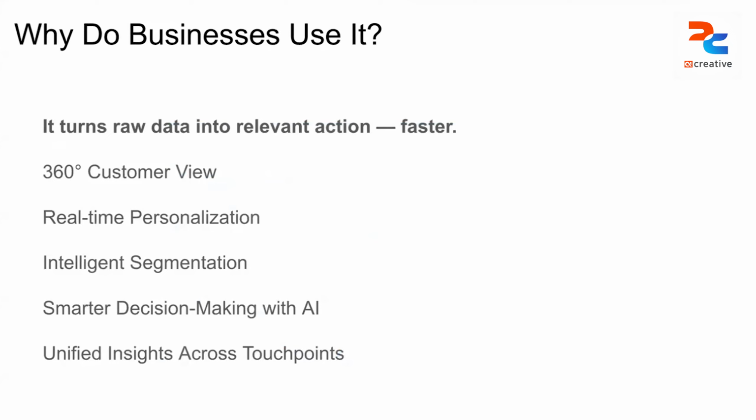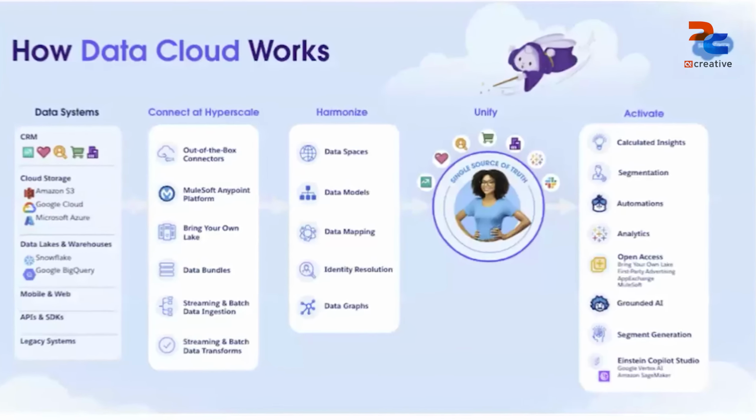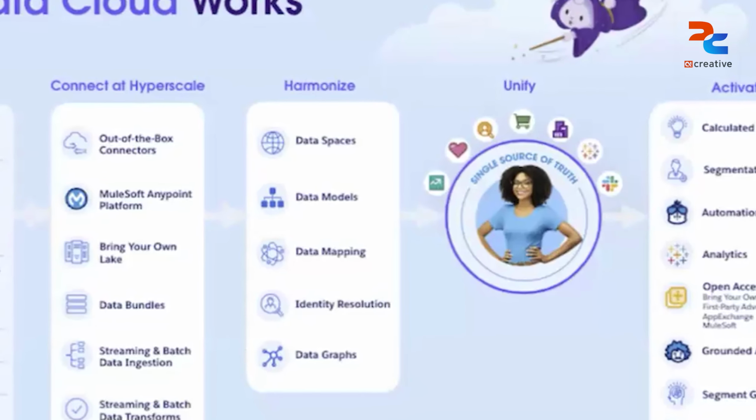So the goal, overall, to summarize: we have raw data, and we need to have relevant data so we can take actions faster. We need that 360 view of a client. We have real data, so we can have real actions being done. It is segmentation, where the data is divided into different segments, and then we can make smart decisions based on AI. So Data Cloud is basically a system, and this is how it works.